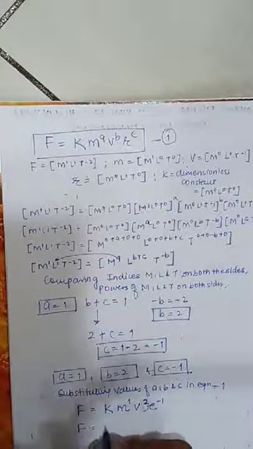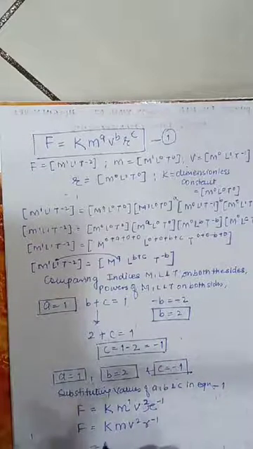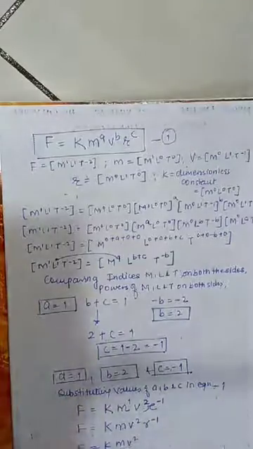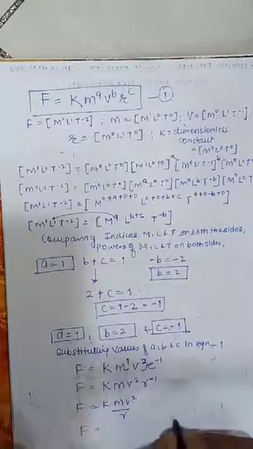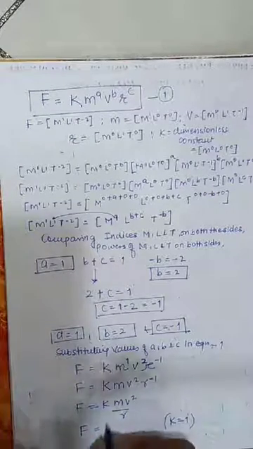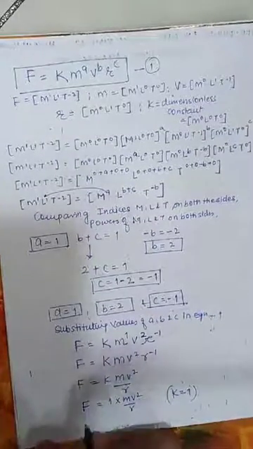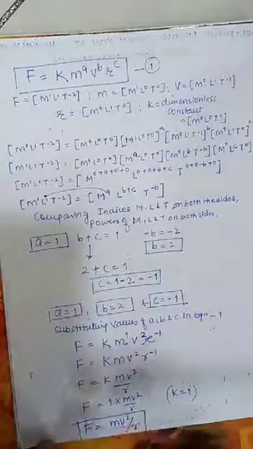So my equation is F is equal to k m v square r minus 1. Minus 1 I can send downstairs, it will become r. So F is equal to k m v square upon r. Here they have told to take k equal to 1. So instead of k I will put 1. So my final equation is F is equal to m v square upon r.